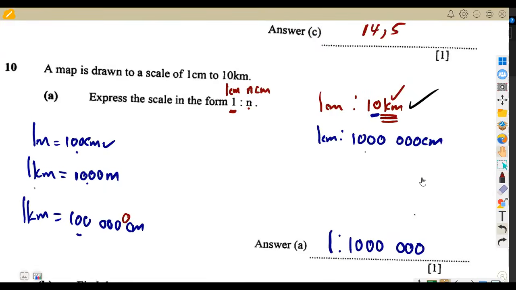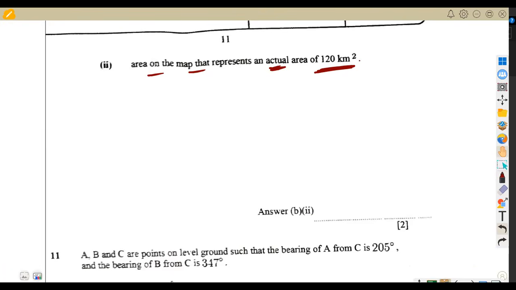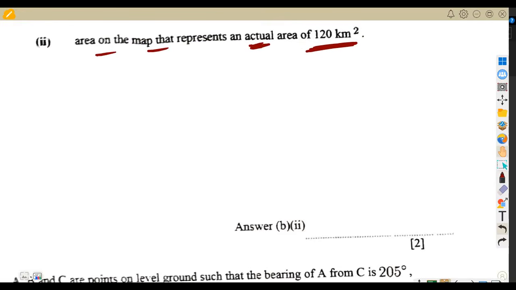So this scale factor, the one that you are given about the map, 1 centimeter to 10 kilometers, is referred to as your scale factor. You use that to calculate the sides. That's why when we were asked to calculate the actual length, I never talked about converting anything. We just used 1 centimeter to 10 kilometers because we are asked about length. But the moment we talk of area, you have to find what we call the area factor.